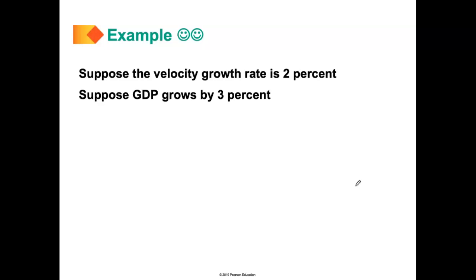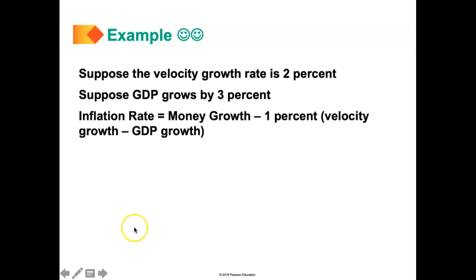Okay, so now let's use our formula. We know that the inflation rate equals the money growth rate plus velocity growth minus GDP growth. So we have 2 minus 3, and that gives us negative 1.